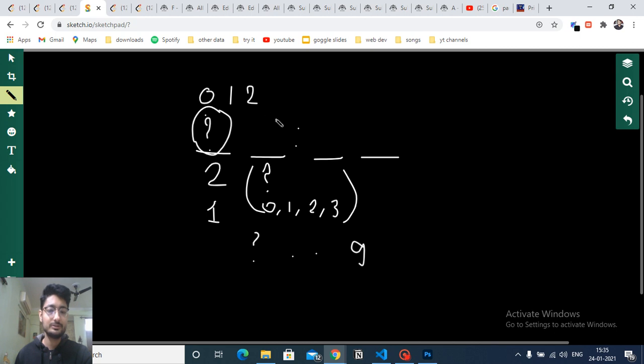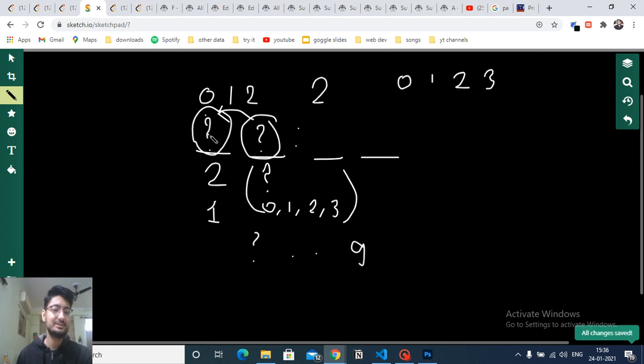Now for the next position, if this is the question mark, we also have to check the previous one. If it is a 2, then we can only write 0, 1, 2 or 3 at this position, whichever is maximum. So if this is a 2, we always write 3 here. If there is a 1, then we always write 9 here, because that will always lead to the maximum number.